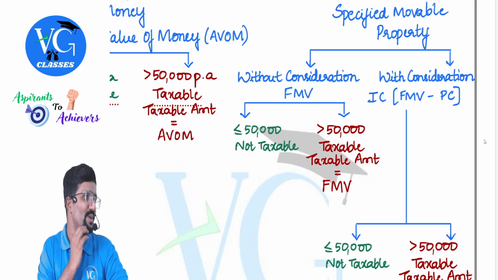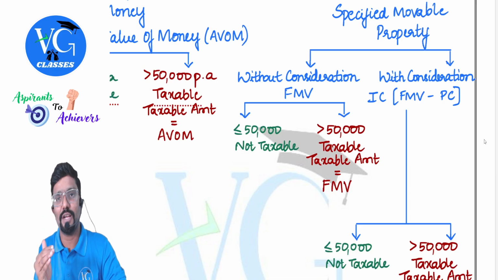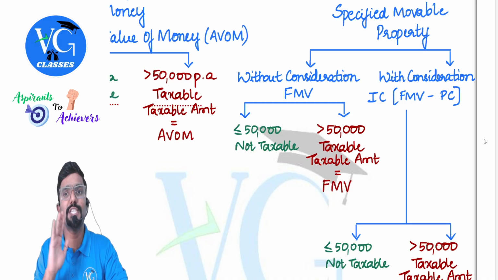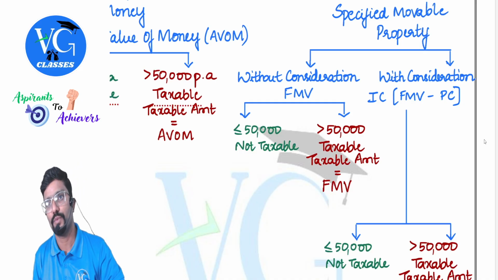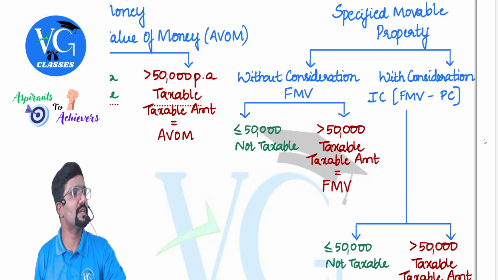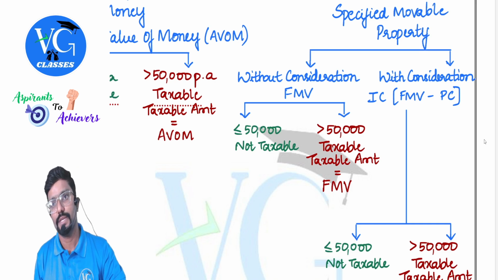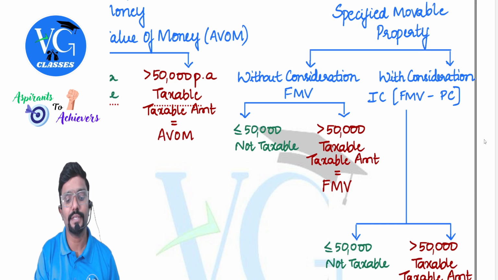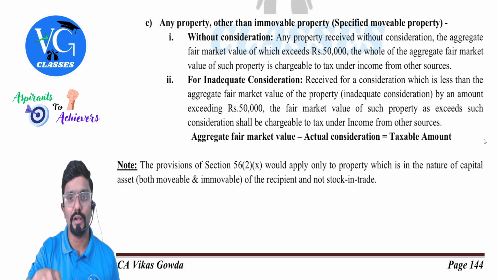No, no. So when I have purchased stock, even if it is for a lower price, 56(2)(x) will not be applicable. 56(2)(x) is applicable only for a buyer or receiver if it is a capital asset. If it is stock, it is not applicable. Okay, sir. Then I will mention here.